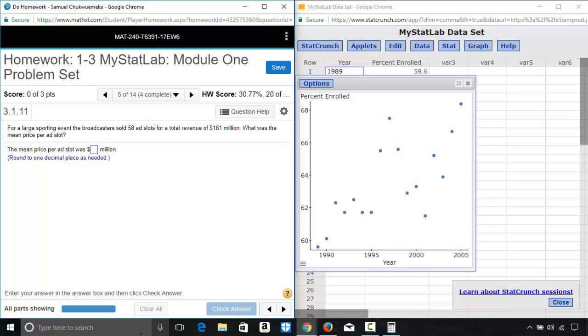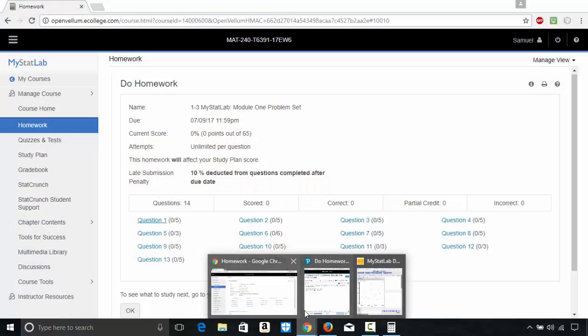Question 5. For a large sporting event, the broadcasters sold 58 ad slots for a total revenue of 161 million. What was the mean price per ad slot? I did this question in finite math.